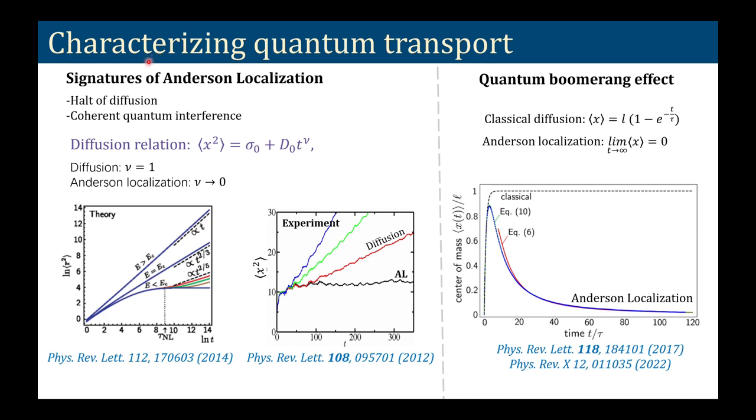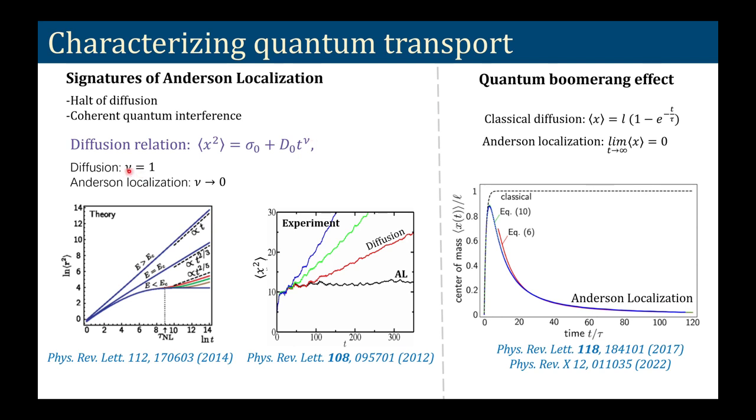So now, how do we characterize quantum transport? The typical signature of Anderson localization is the halt of diffusion and coherent quantum interference. If we want to look at the halt of diffusion, we can look at the diffusion equation: x square average, where x is the position, is proportional to a diffusion constant times t to the power of an exponent nu.